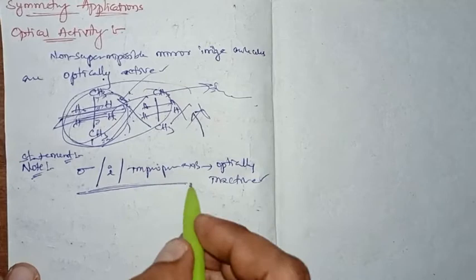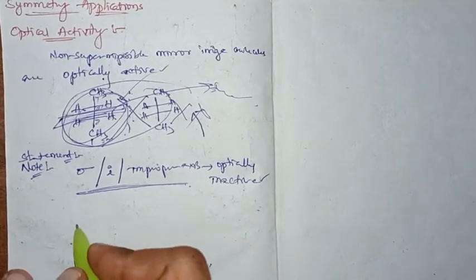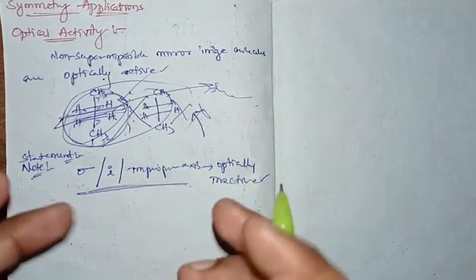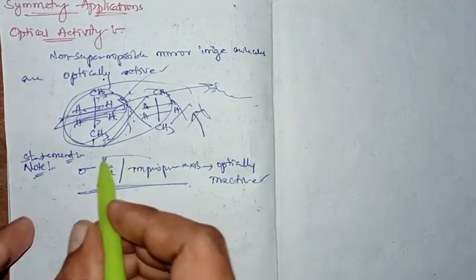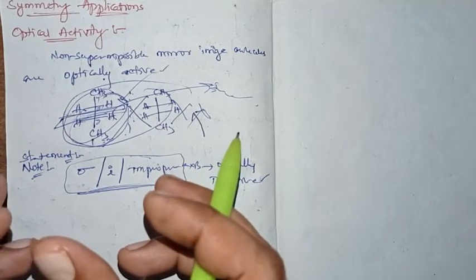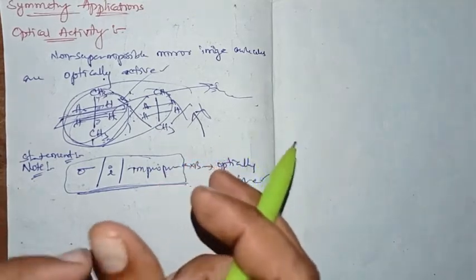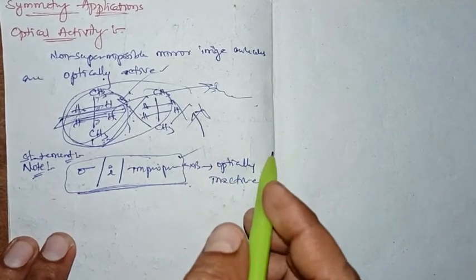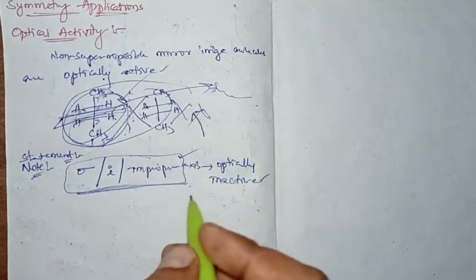So this is how we can assign molecules without experiments, by having the molecular structure and assigning the point group, we will come to know whether that molecule is optically active or inactive, right?